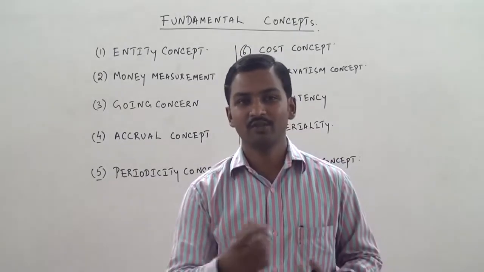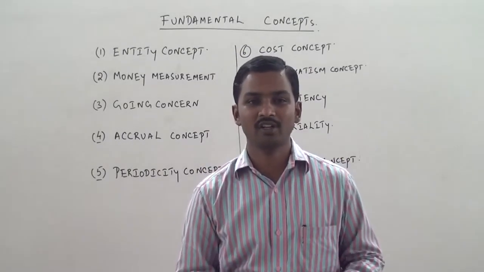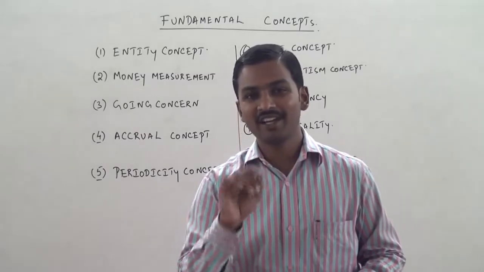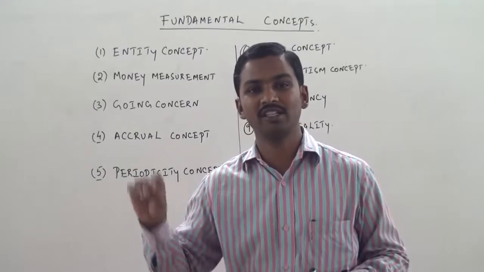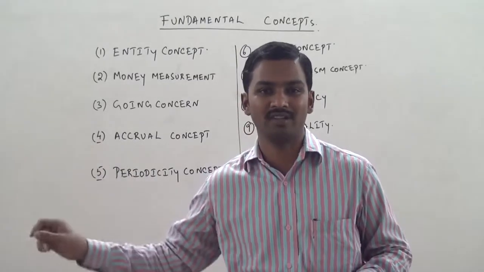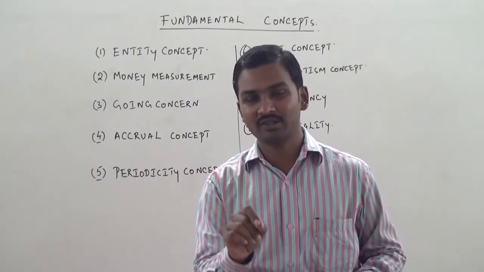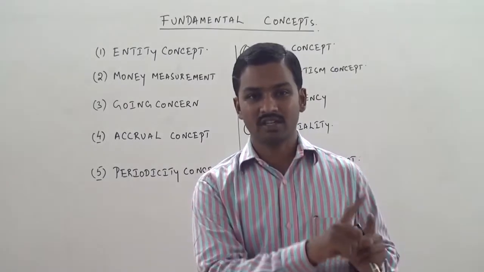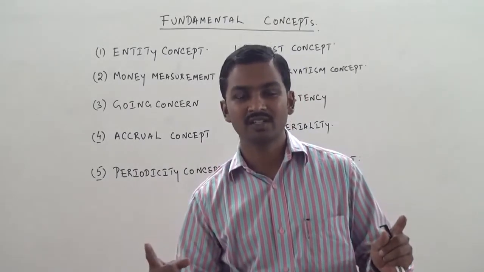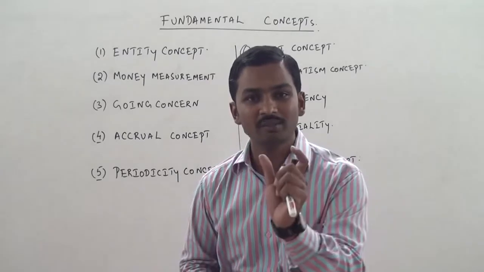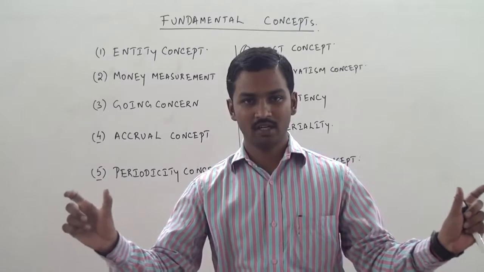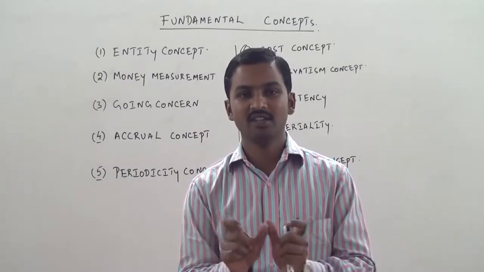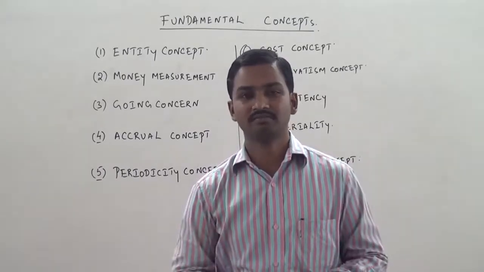Now, generally, when you are preparing a trading account, profit and loss account, we write the heading trading account for the year ended 31st December 2012, profit and loss account for the year ended 31st December 2012. That means we are preparing a trading account for a year which started on 1st January and ended on 31st December. So our accounting period here is 1 year. We have divided the life of the business into accounting periods, and generally we take the accounting period as 1 year.